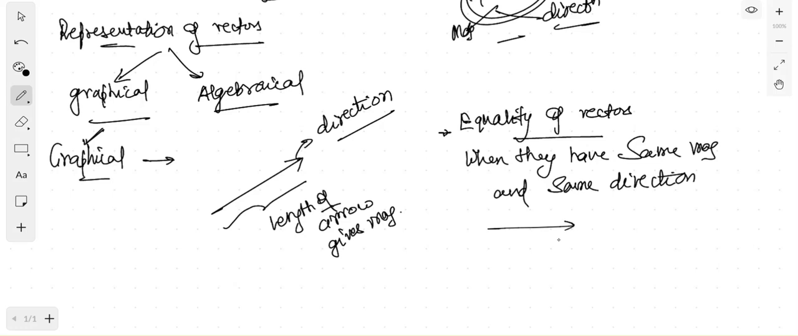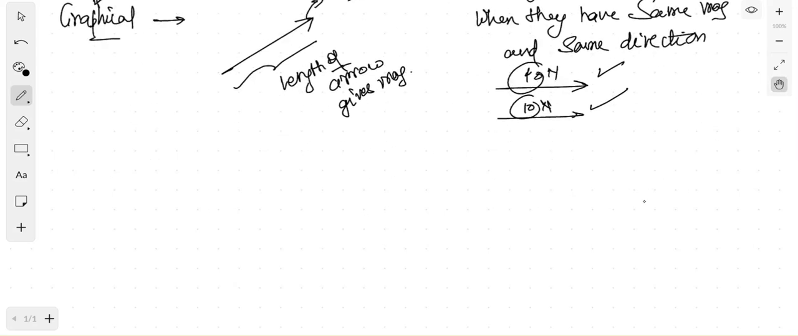Like this vector, this is say 10 Newton and this is again 10 Newtons. So same magnitude, same direction. So these vectors are said to be equal vectors. Now there is one more thing apart from the equality of vectors, which is the effect of a vector.